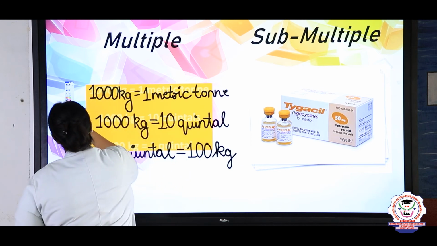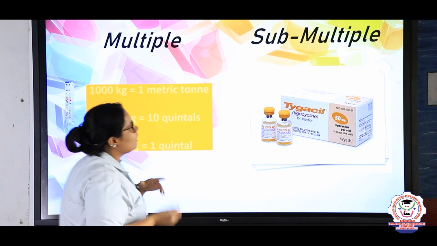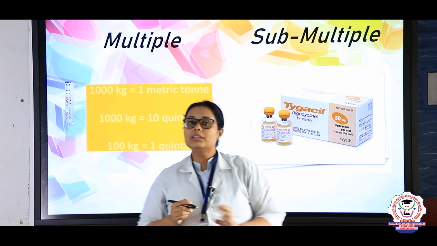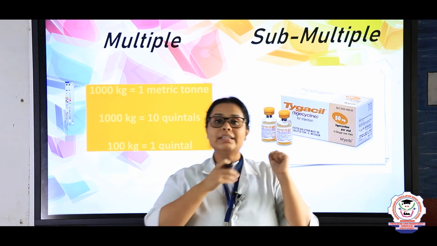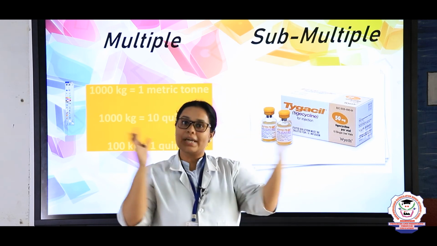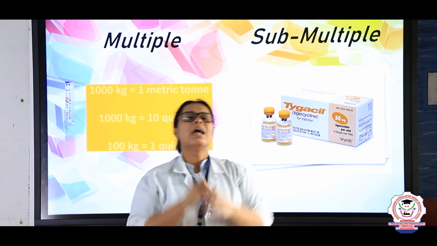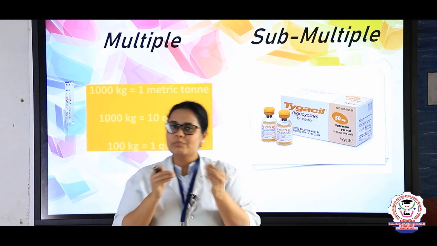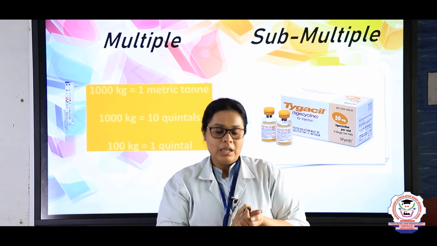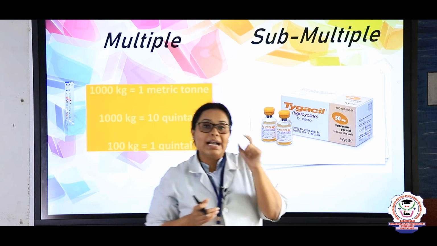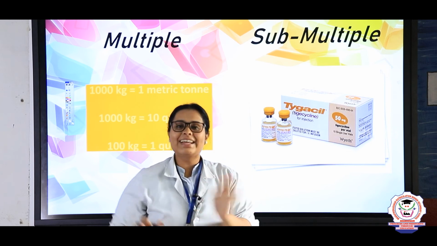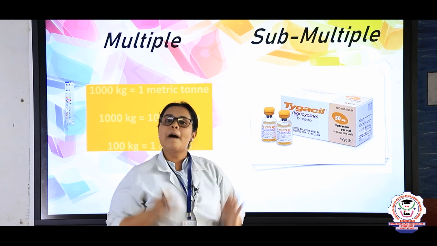Now let's see here for a submultiple. When you are looking at a submultiple, take for example a medicine box. In the medicine you will see that there are some chemicals present, right? Can you tell me whether it's in kgs? No, right? It will be in milligrams or decigrams, a very small quantity. Because just imagine if I am giving you a paracetamol and I tell you the content in that paracetamol is 1 kg, will you eat that? No, right? No one can eat that. So we need milligrams here.